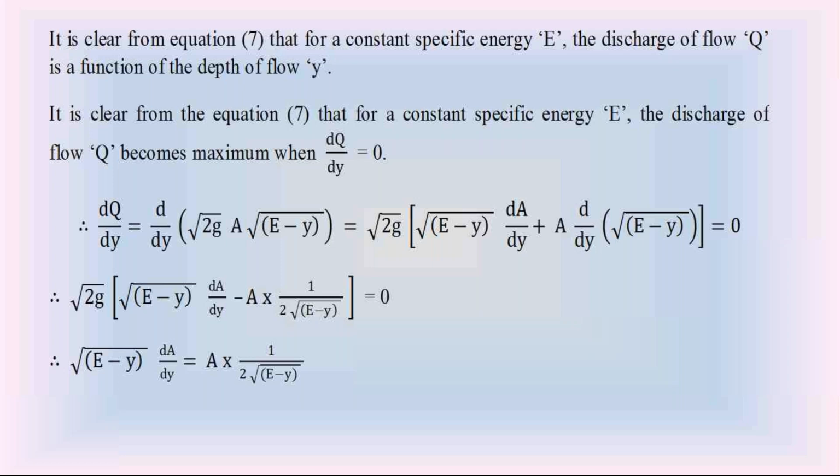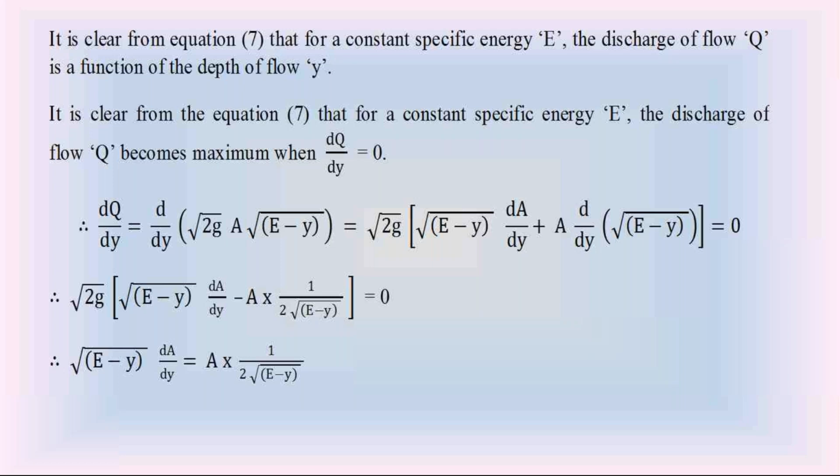You know that the wetted area A depends on depth of flow y. So from equation 7, we can understand that at a constant specific energy E, the discharge Q depends on the depth of flow y.